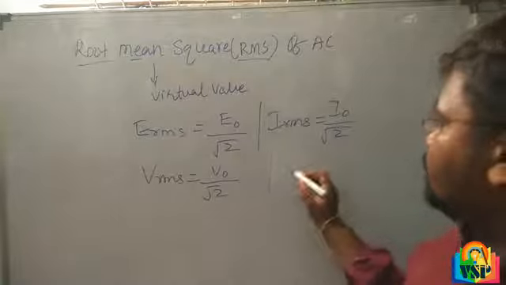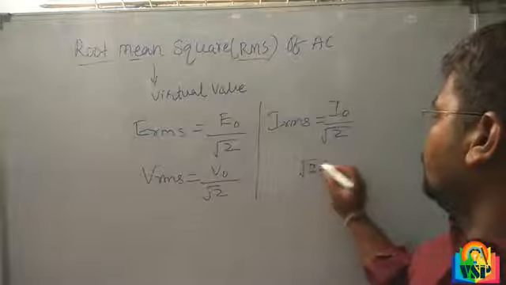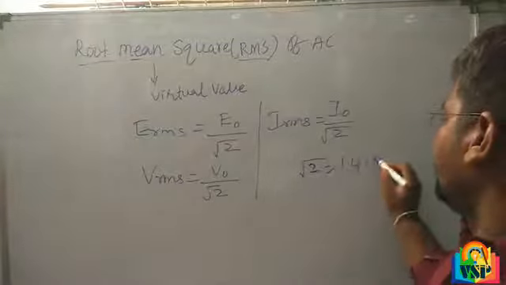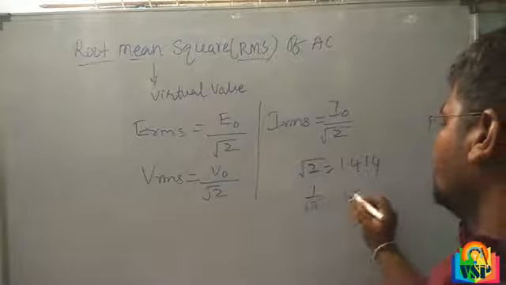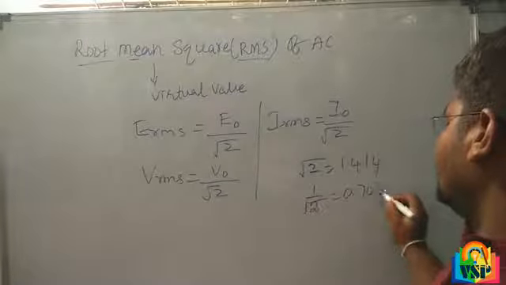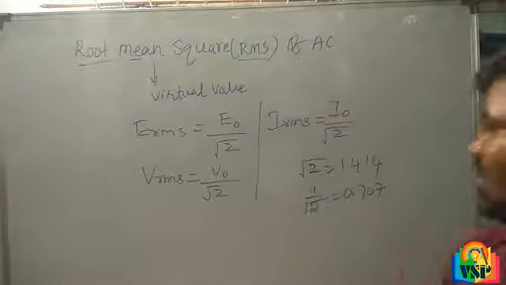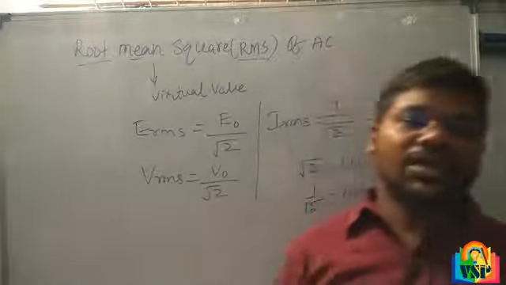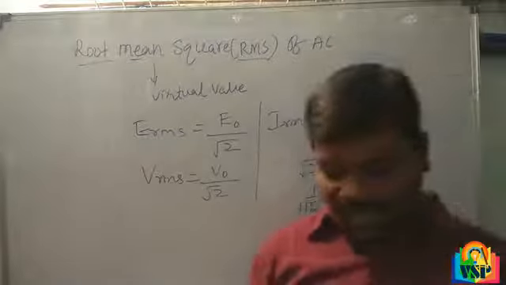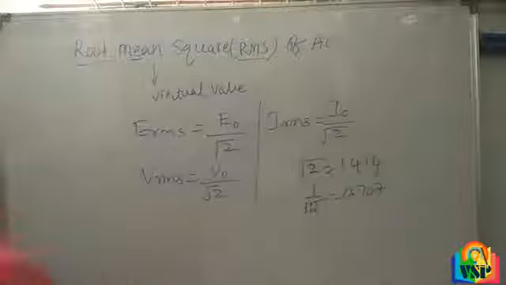We know that root 2 is 1.414, and 1 by root 2 is equal to 0.707. So this is about the root mean square value of alternating current.